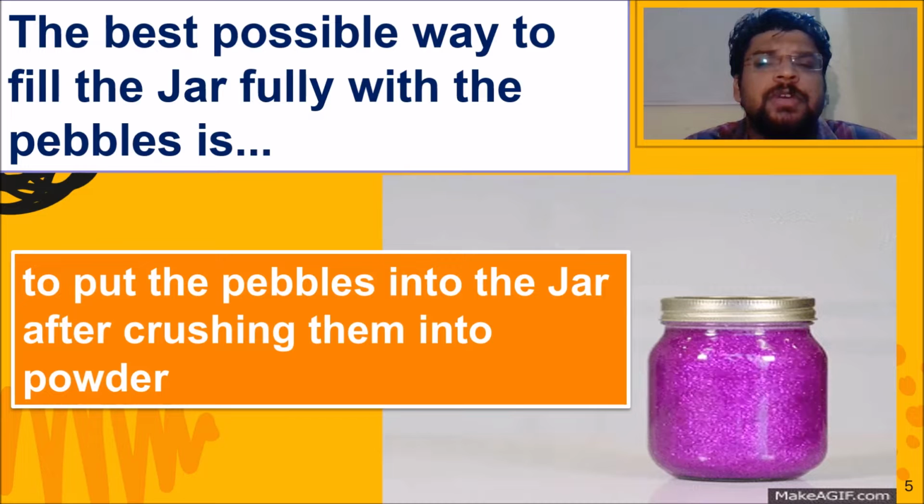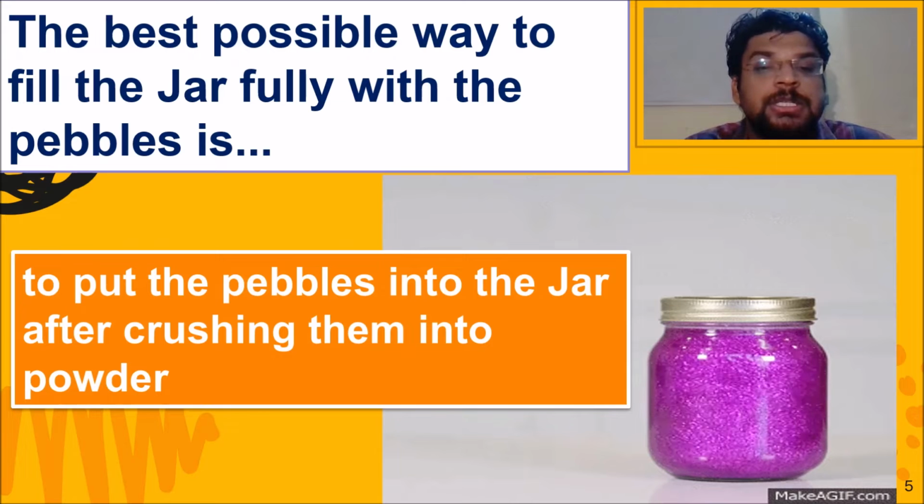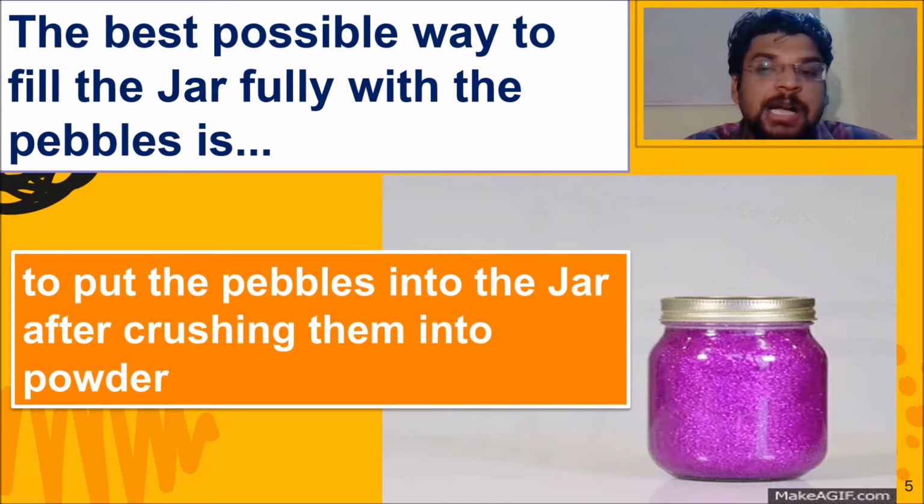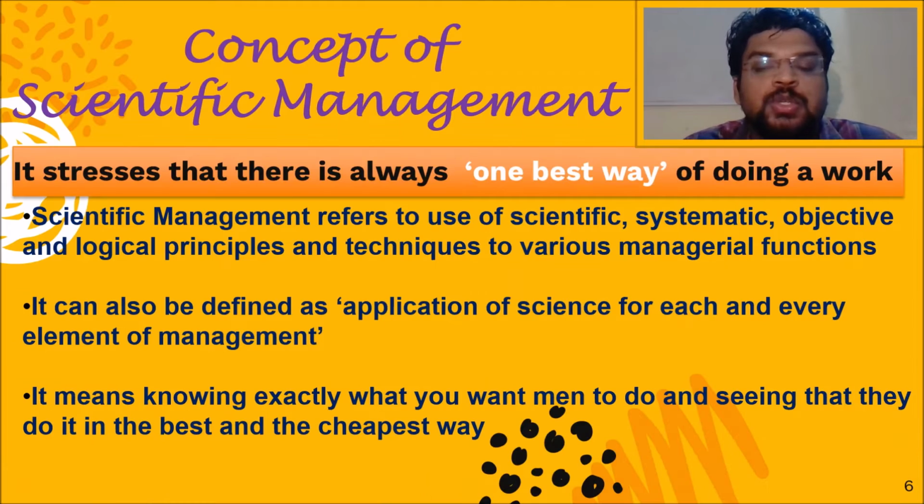The best possible way to fill the jar fully with the pebbles is to put the pebbles into the jar after crushing them into powder. It means we need to fill the jar up to its utmost level. For that, we first crush all the pebbles and then put that powder into the jar, and the jar becomes full. Now you must understand something by this example. What we did with the jar and pebbles was not traditional or usual. That was the best it can be, right?